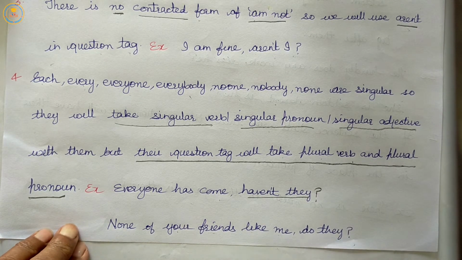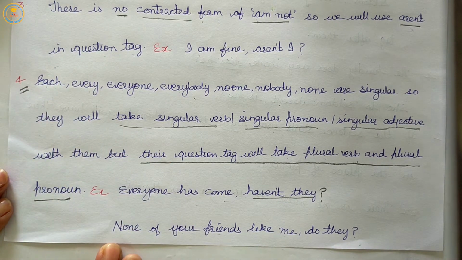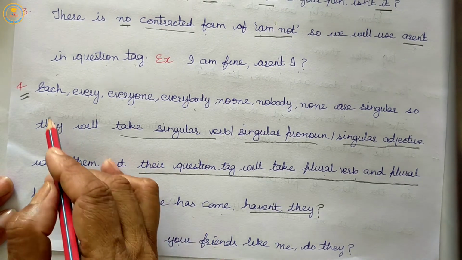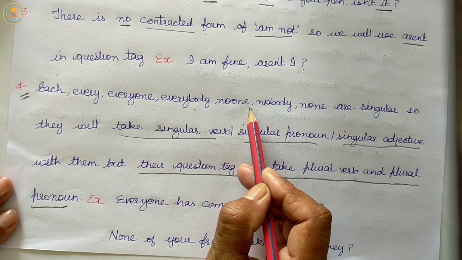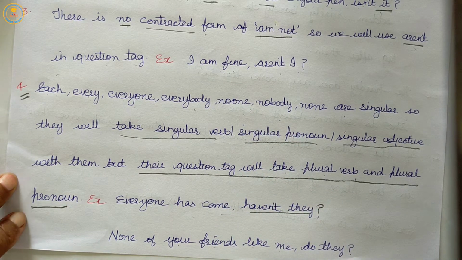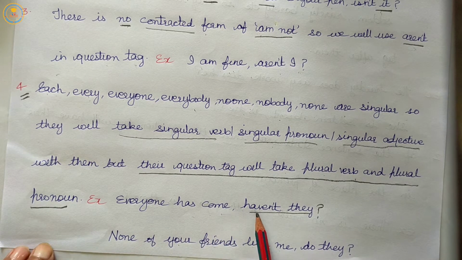Do they? So, thoroughly read this fourth rule, because in this you can find these singular words that are used with singular verb or singular pronoun or singular adjective, but while framing the tag question, they will be in plural verb or plural pronouns. Everyone has come. Haven't they? None of your friends like me. Do they?